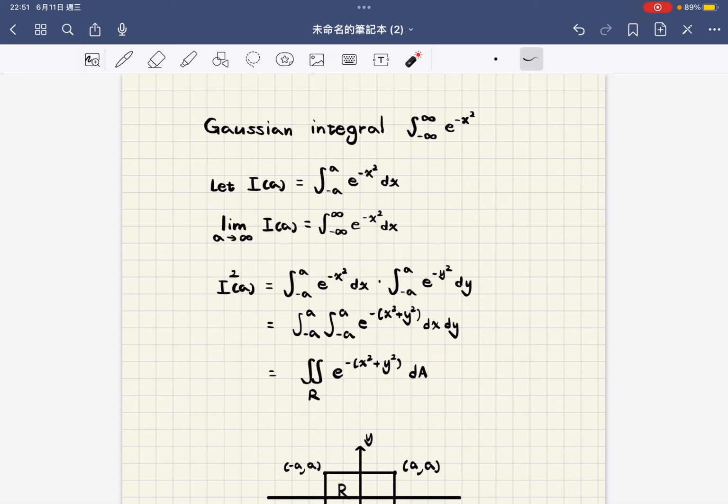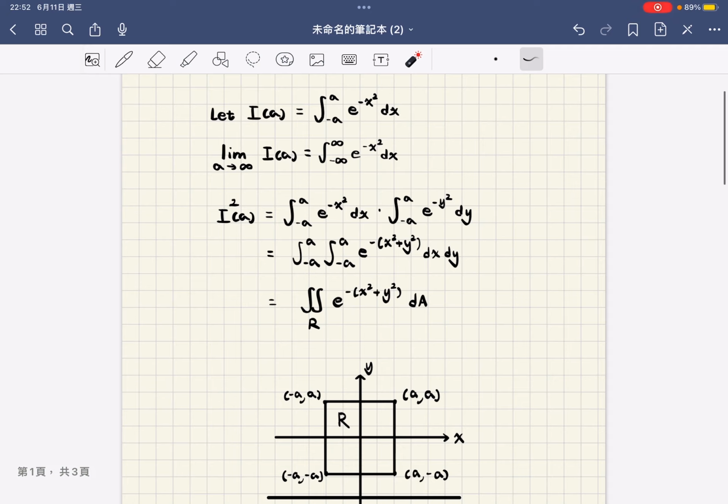First, let I of a equal the integral from negative a to a of e to the power of negative x squared, and we take the limit to get the Gaussian integral. Now we want to calculate I squared.